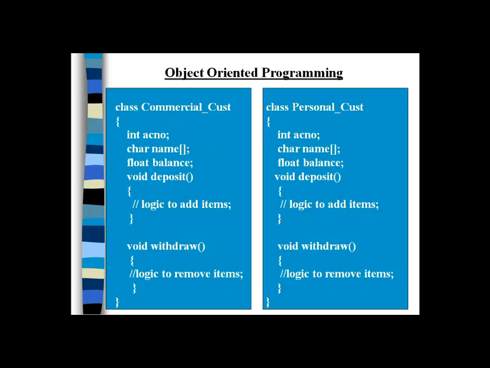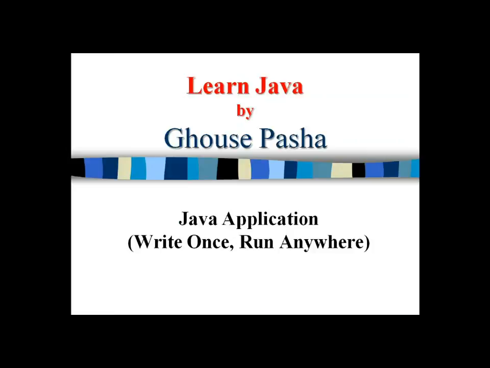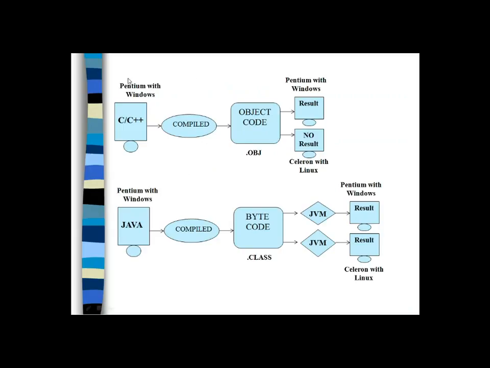As you can see, Java is not only an object oriented programming language, it is also a platform independent language. What does platform independent language mean? Java applications work on the strategy called write once, run anywhere. If you take a C++ program and compile it, the C++ compiler will directly produce the object code. Object code is nothing but machine understandable code. The source code of C++ will be converted into the object code.